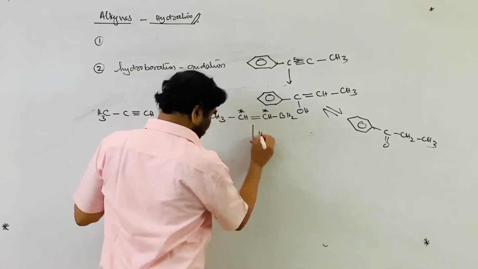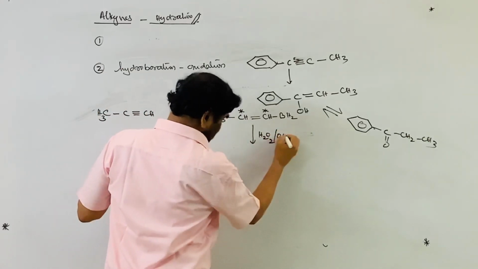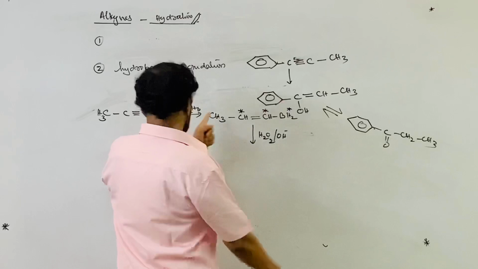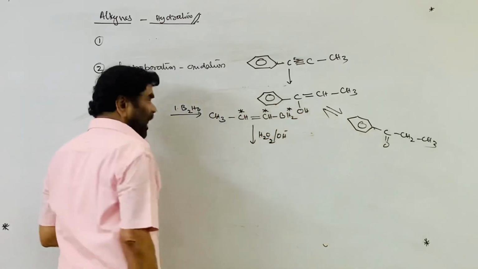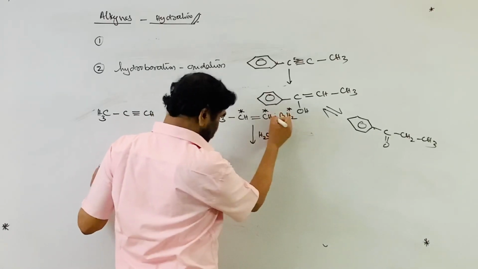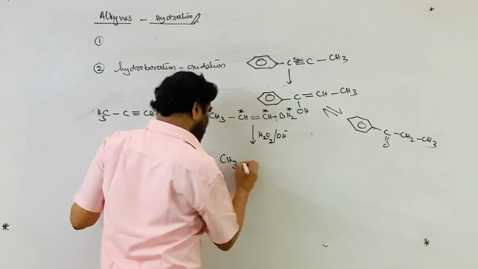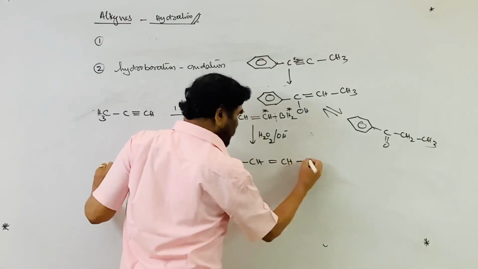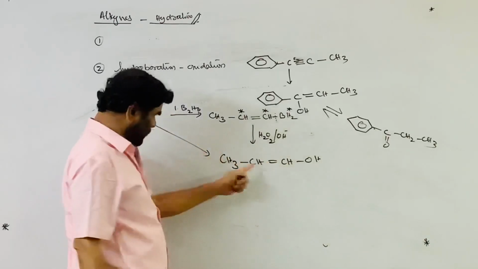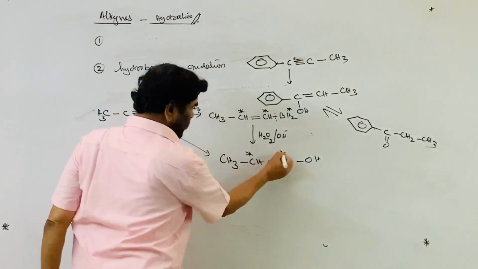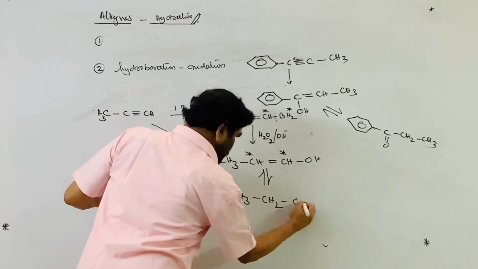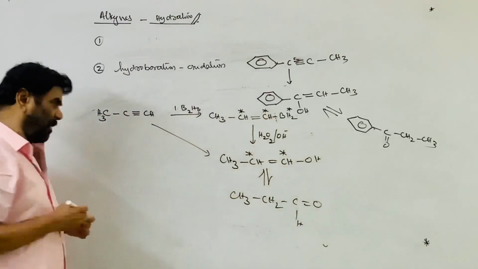Now it is treated with alkaline hydrogen peroxide. There are two more hydrogens, and it reacts with two more alkynes. This is oxidation. This is removed and OH is added. Your alcohol is this. This is addition of water against Markovnikov's rule: H is added to this, OH is added to this. This on tautomerization gives CH3, CH2, C double bond O, H, propanaldehyde.